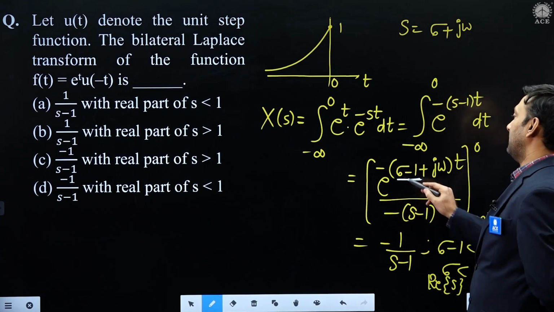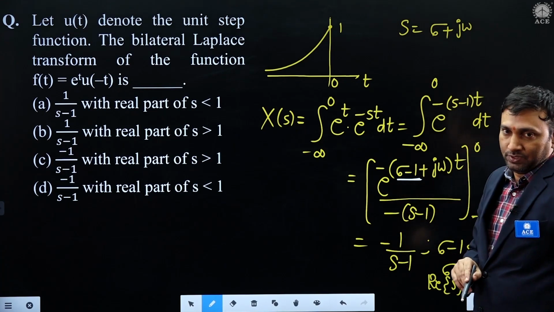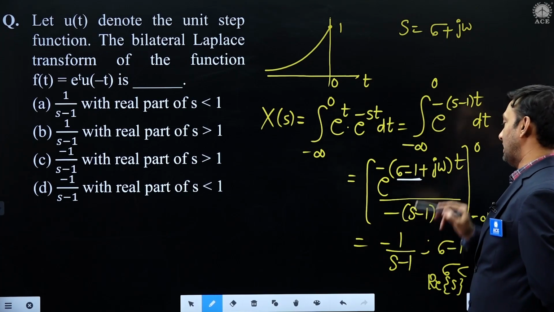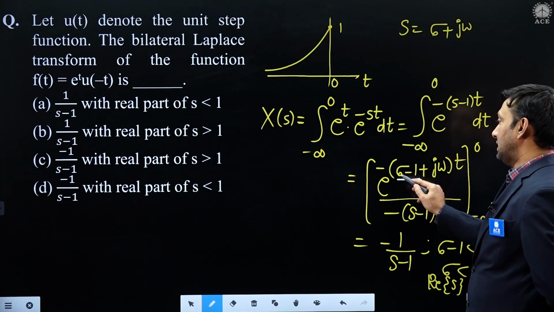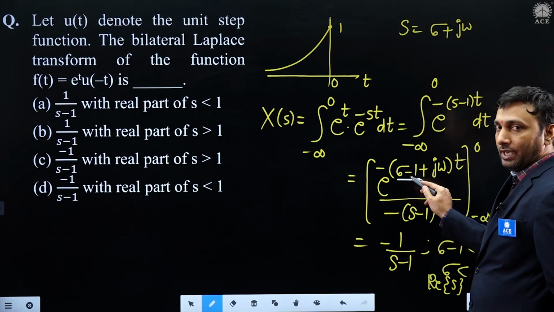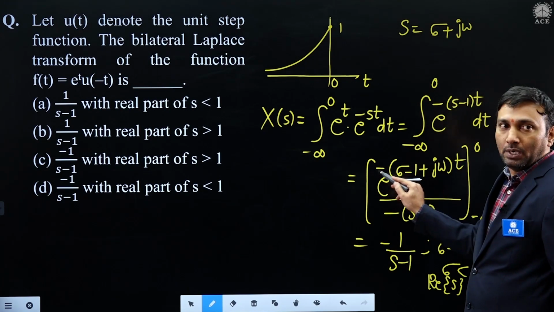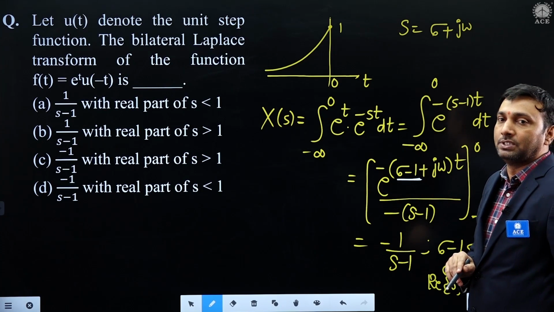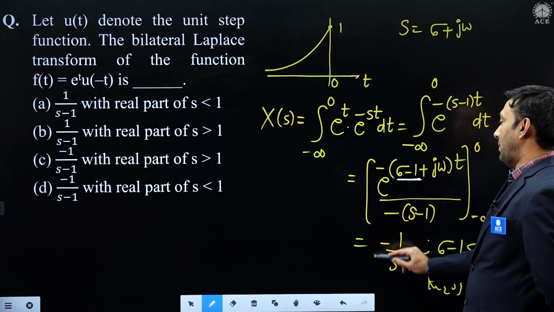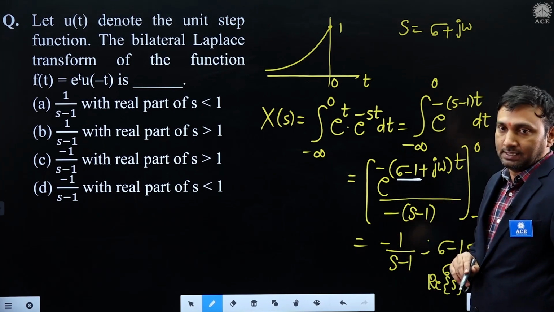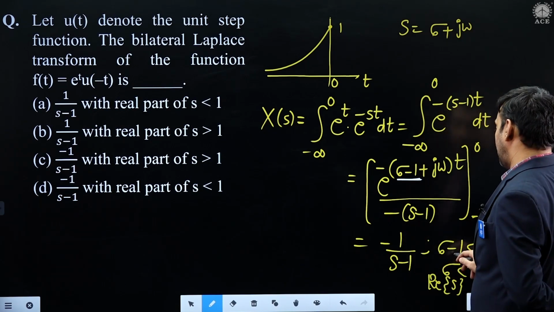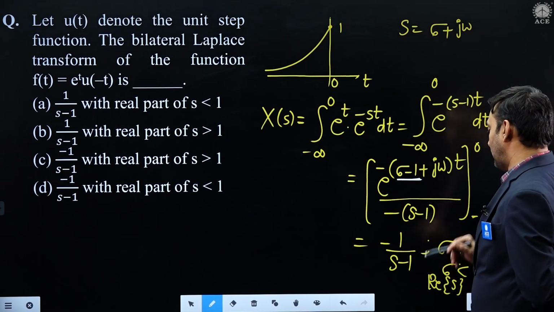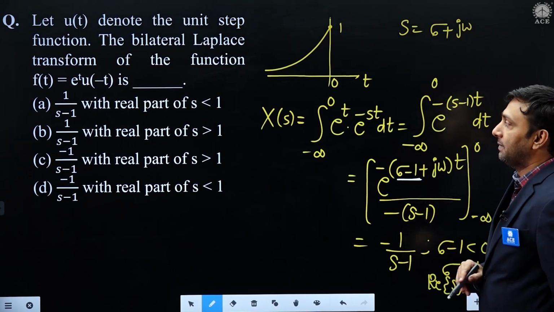What must be the real part nature to make that a finite Laplace here? In this case, sigma minus 1 must be negative, less than 0, because if sigma minus 1 is negative here, negative into negative becomes positive. Once we replace t as minus infinity, e power minus infinity becomes 0. So for making this a finite Laplace, sigma minus 1 must be less than 0, that is real part of s less than 1.